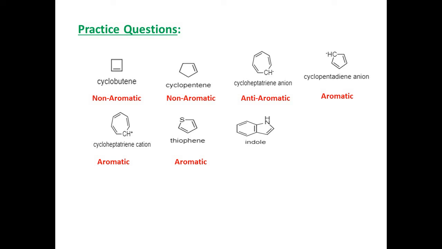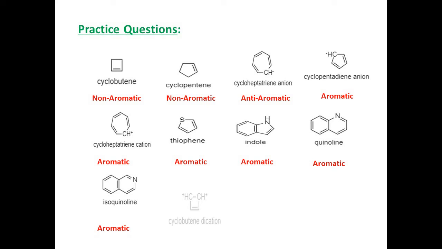Now indole. In indole there are 2 rings. One ring is a benzene ring and the other ring is a pyrrole ring. Both rings are aromatic, so the whole molecule is aromatic. Now in quinoline, one ring is a benzene ring and the other ring is a pyridine ring. So both rings are aromatic, so this molecule is aromatic. Similarly, isoquinoline is also aromatic.